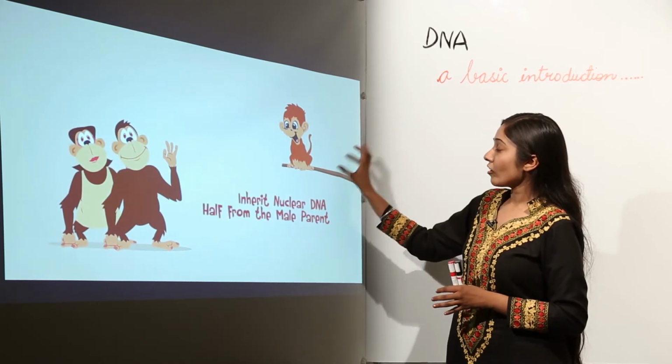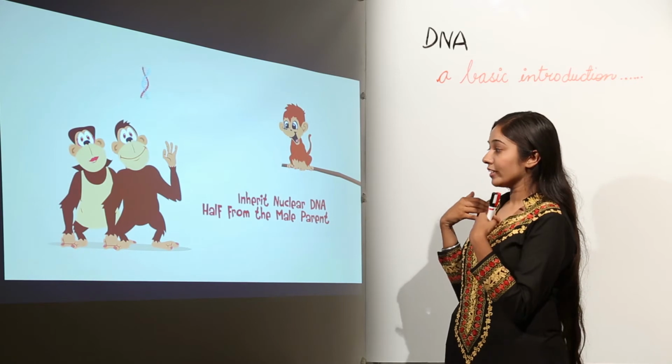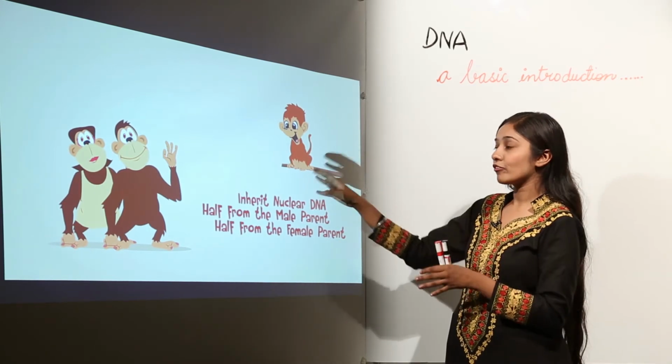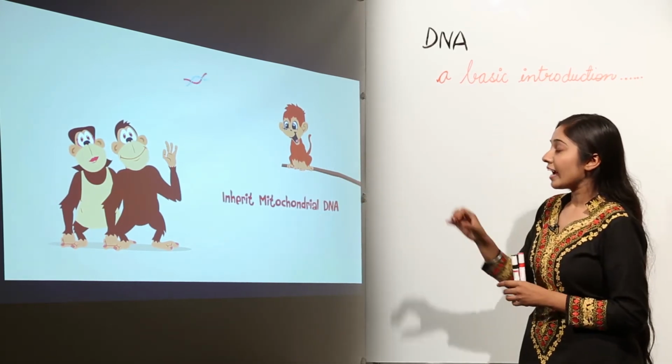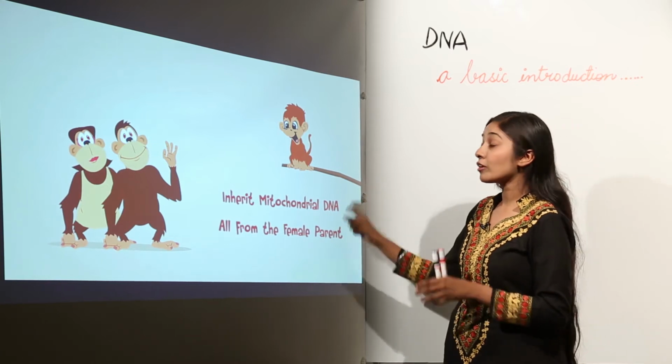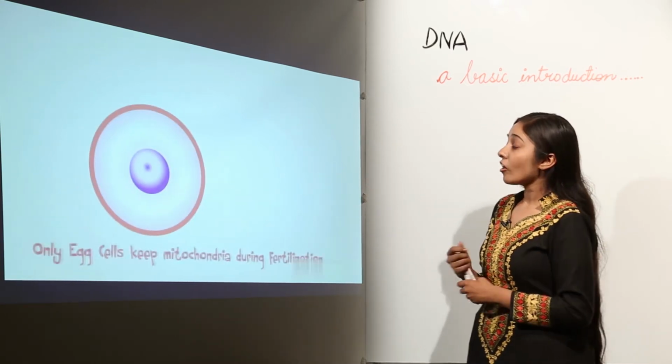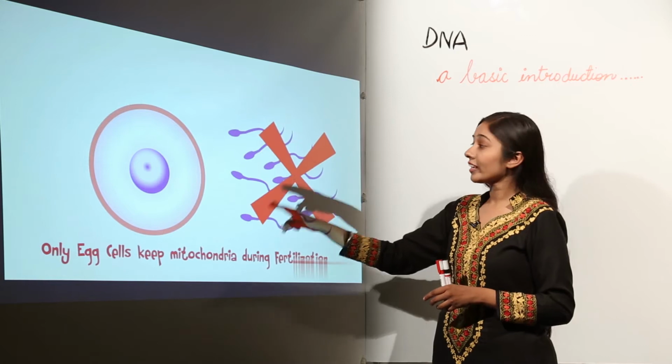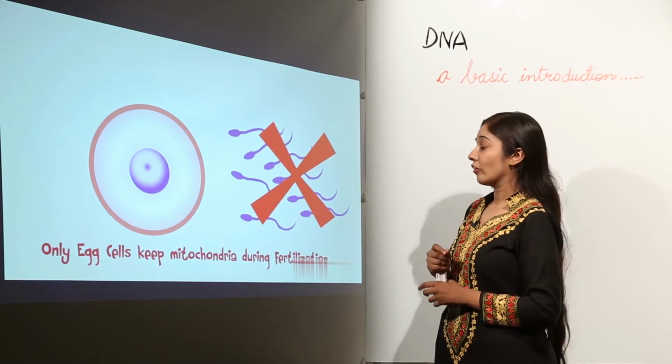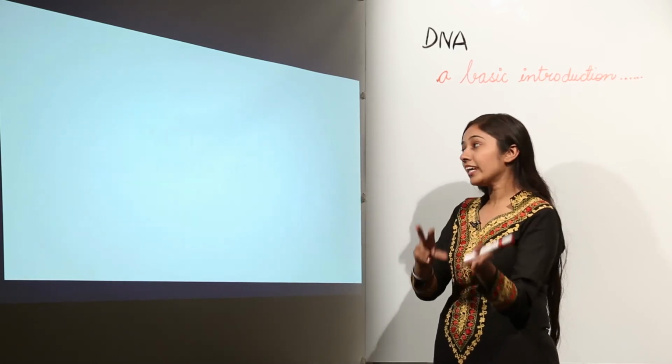And in these organisms, we as a whole inherit half of our DNA from the male and half from the female parent. And we also inherit mitochondrial DNA from only the female parent. Why? Because the ovum contains mitochondria while the sperm does not contain mitochondria. So, mitochondrial DNA comes from only the female parent.